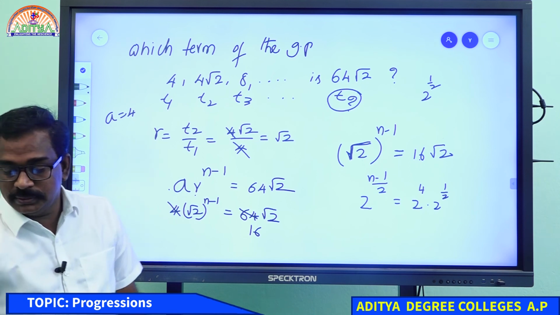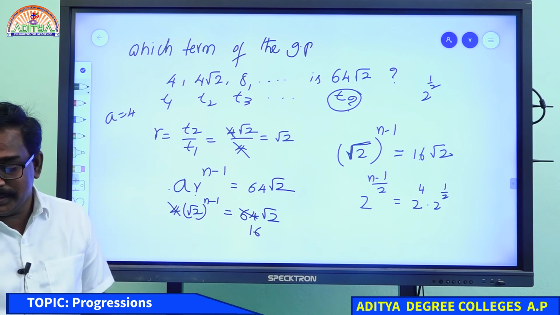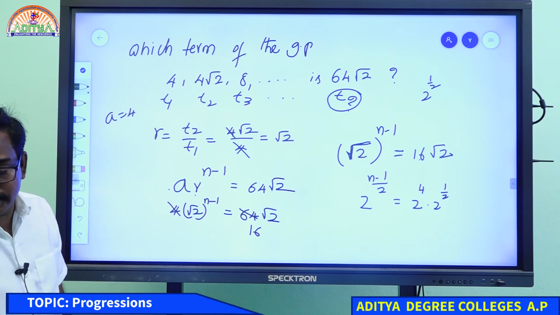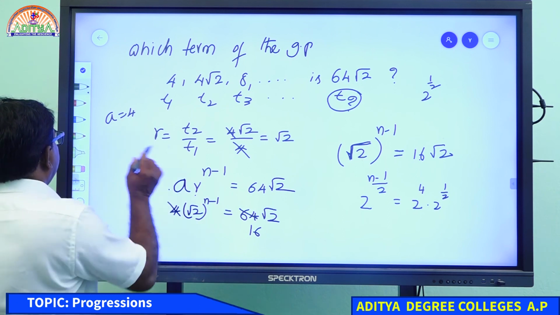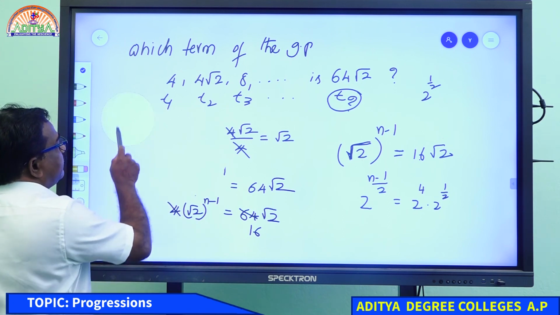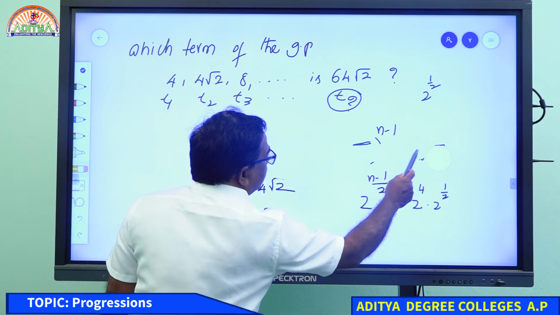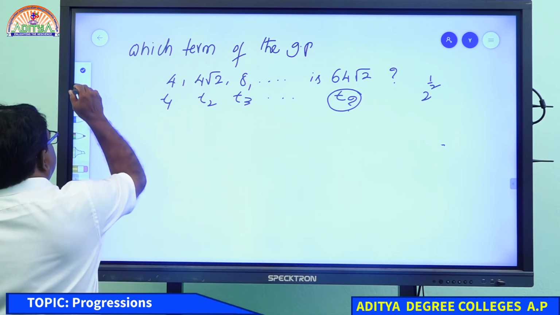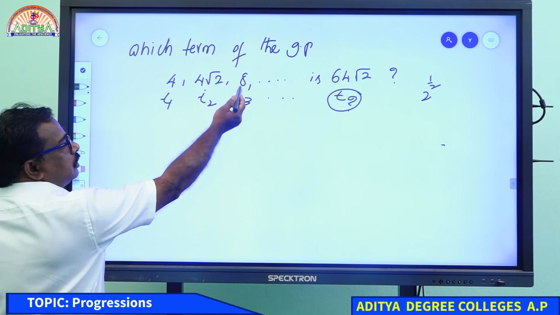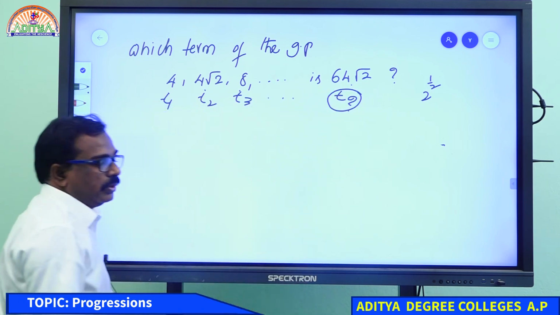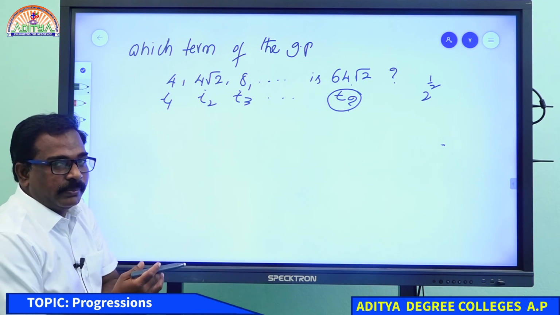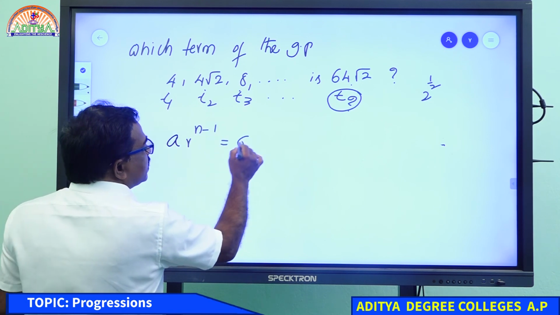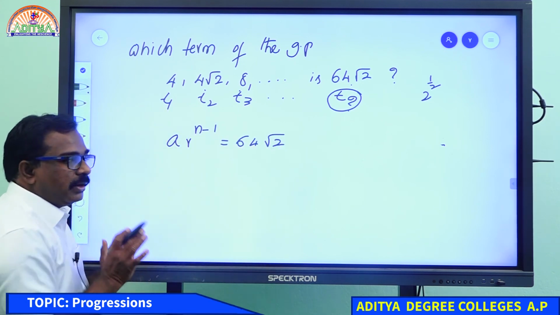What is n? Somebody written 10th term. Very good. Once again explain, somebody is asking. Okay, listen carefully. I am explaining. The series is given and it is asking for the last term. Which term? Term 1, term 2, term 3. This one is which term? We don't know. The last term is given, we don't know which term it is. What is the last term formula? A R power n minus 1 equal to 64 root 2.